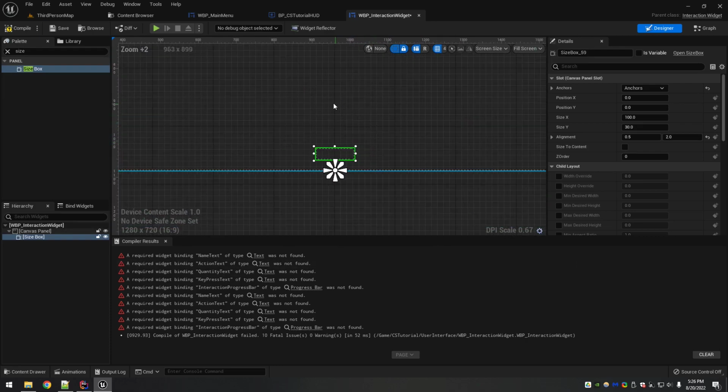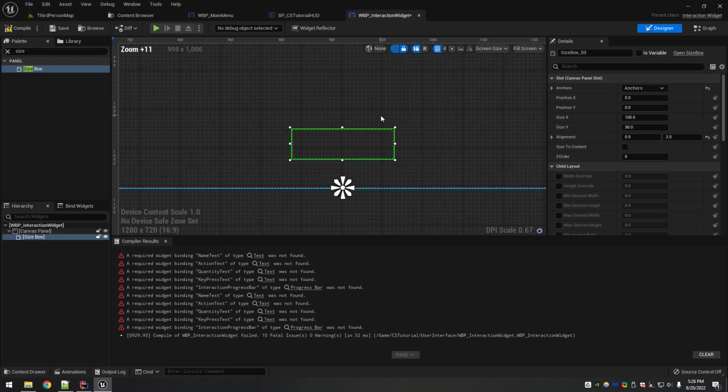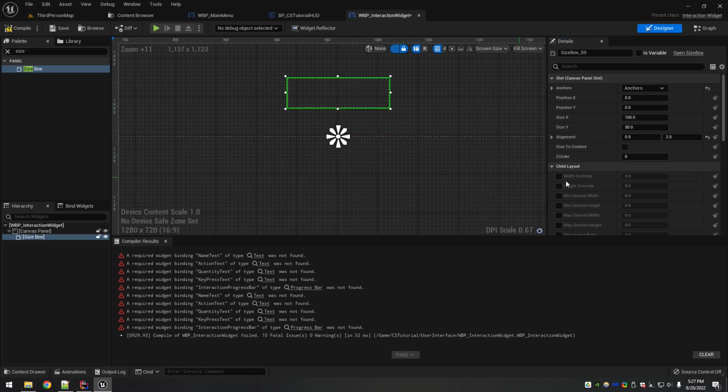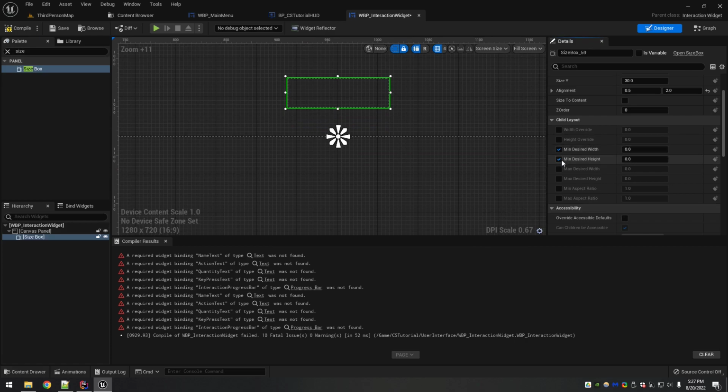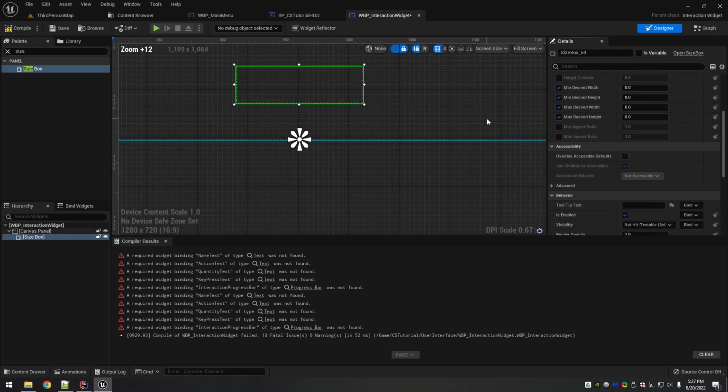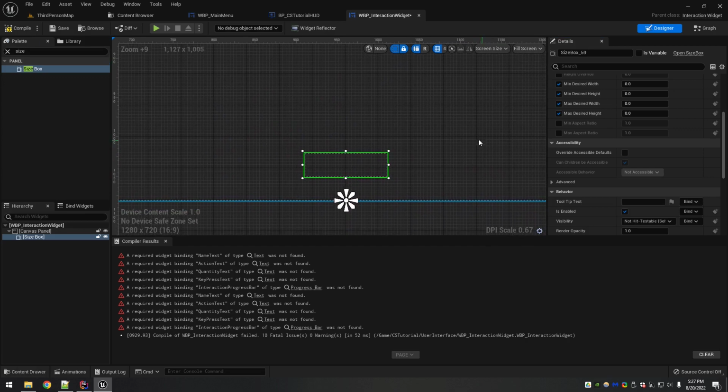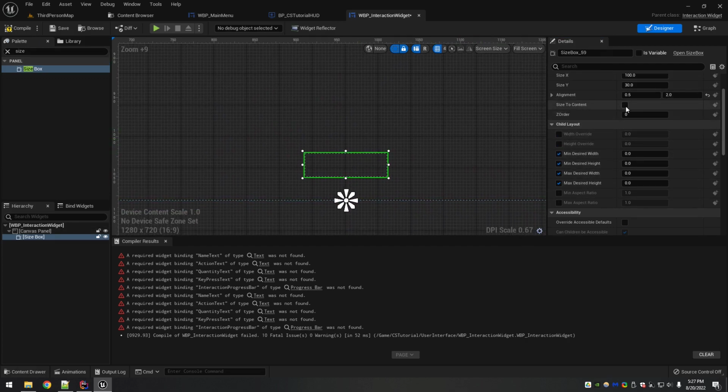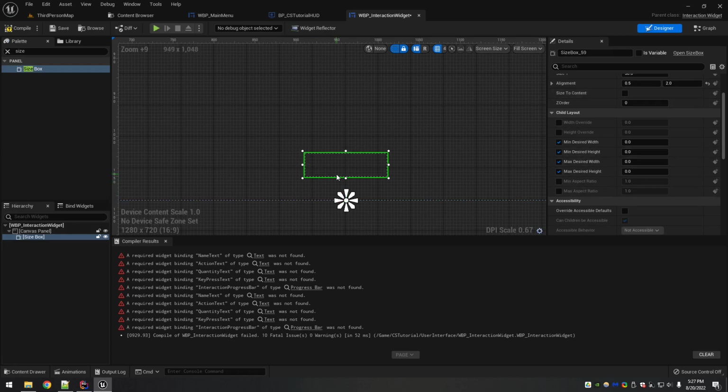And keep in mind, obviously, if you want it somewhere else, feel free to change it. But now we need to edit its size. This size to content right here will make it so that it's automatically resized, but we don't want that. What we want is to use these minimum and maximum width options right here. Basically, this is going to let it shrink or grow based on the content. Otherwise, it's always going to try to be as small as possible based on the content. But since we have strings, some of which could be long and some short, like an NPC name, depending on what you're aiming at, we want it to be able to grow.